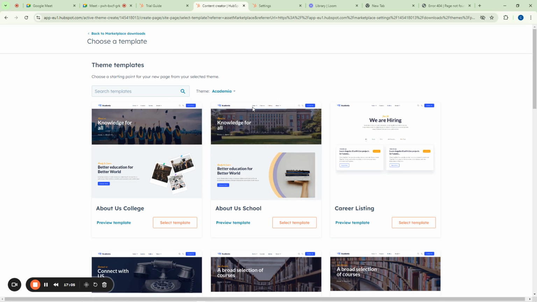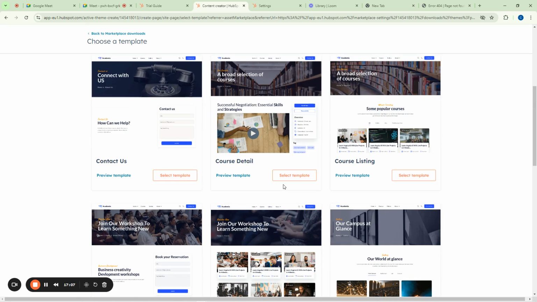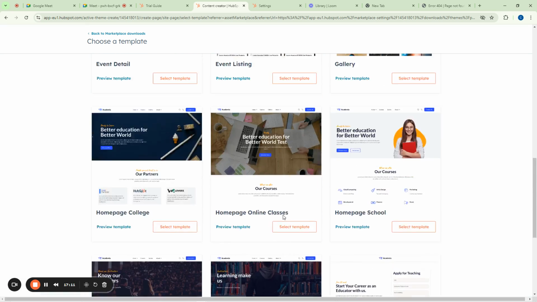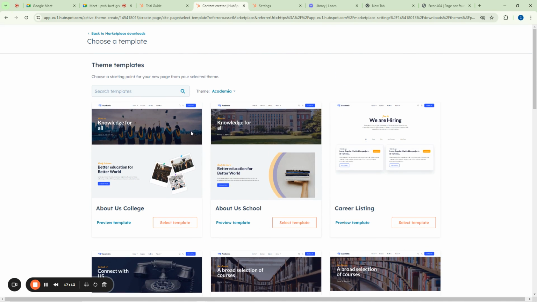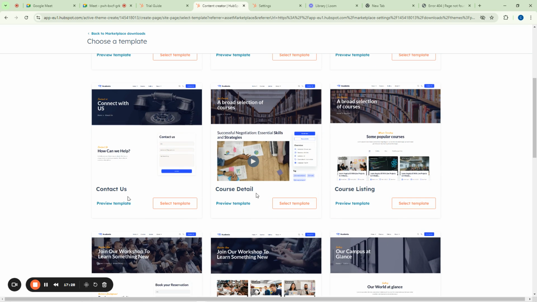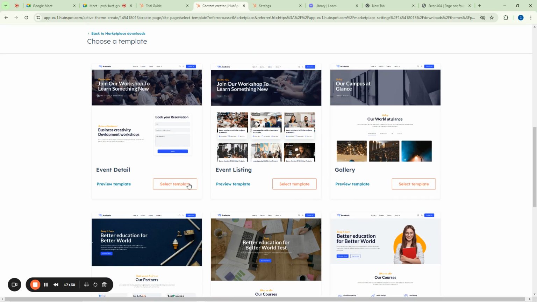Okay, we are now here. This is now showing us all the parts of our website that we are going to need based on that thing that we used. So these are the different pages here. It has an about us page, maybe about us college, about us for school, career listing. It has a contact us page. It has course details. It has course listings and all of that.